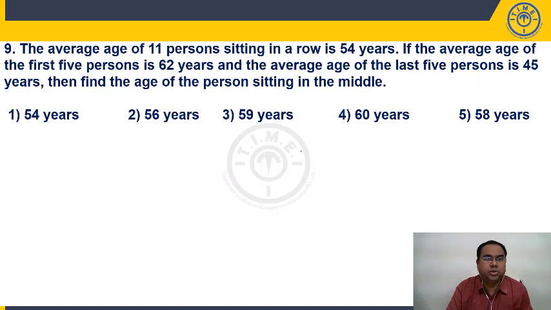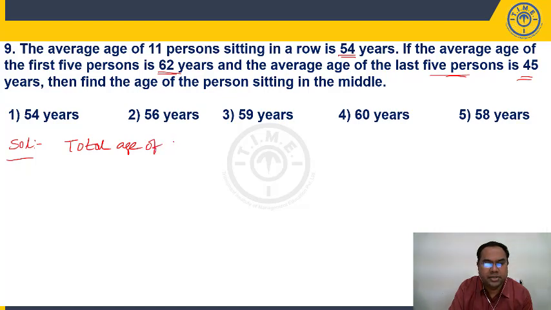Next question, students. The average age of 11 persons sitting in a row is 54 years. The average age of the first 5 persons is 62 years, and the average age of the last 5 persons is 45 years. Find the age of the person sitting in the middle. I will discuss both the methods. Let us see here. Solution. What is the total age of 11 persons? Total age of 11 persons.